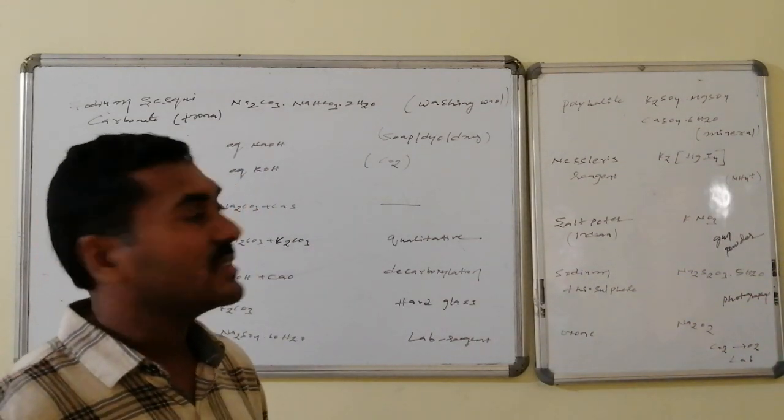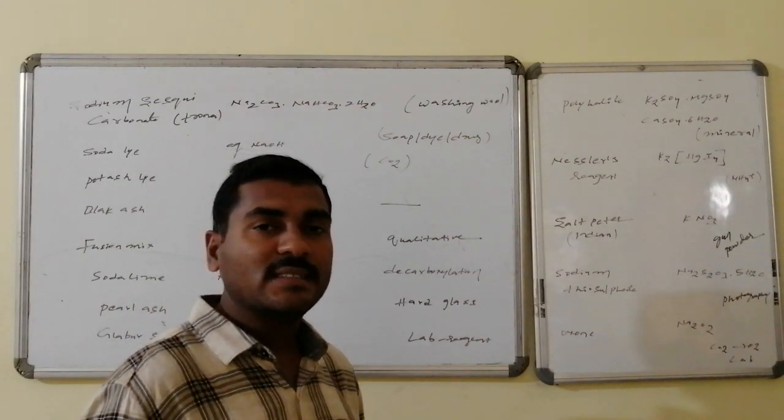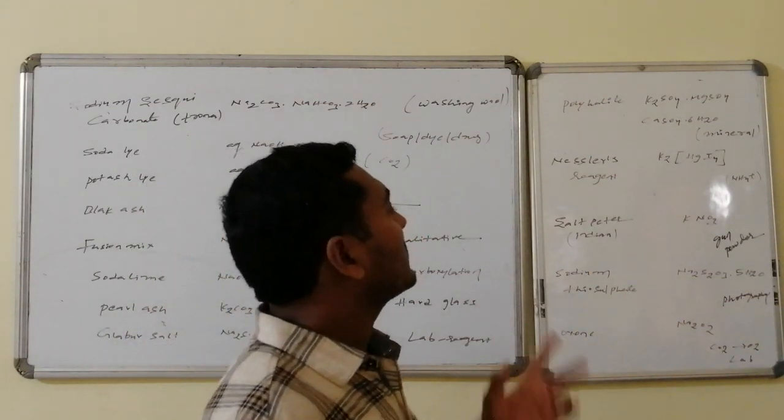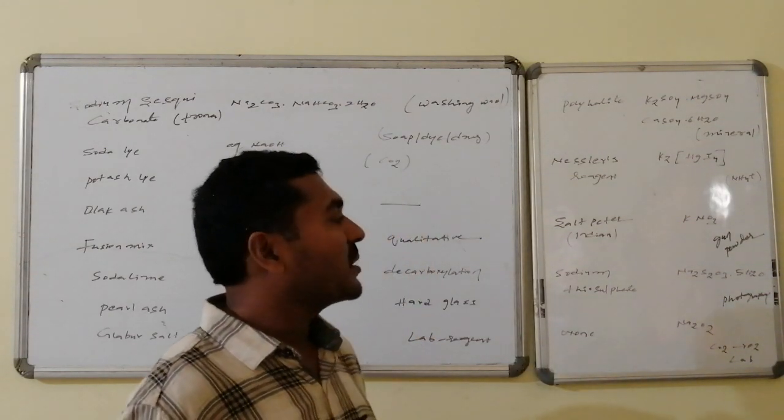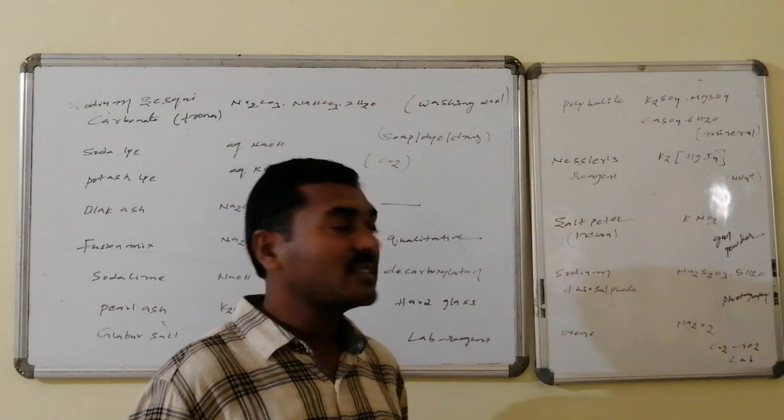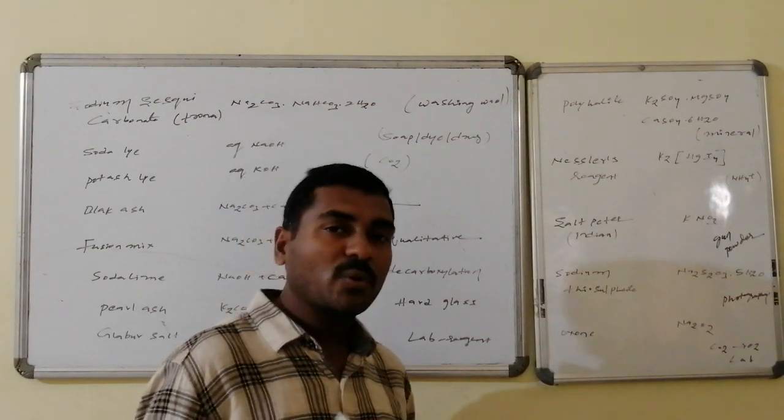Nessler's reagent, K2HgI4, is used for detection of the presence of ammonia. Saltpeter, Indian saltpeter, is potassium nitrate used in gunpowder, whereas sodium thiosulfate, Na2S2O3.5H2O, is used in photographic fixing.